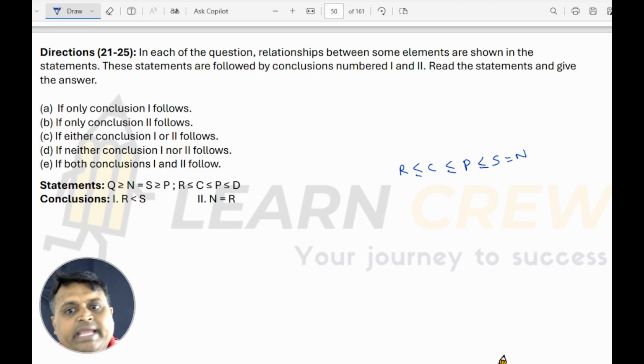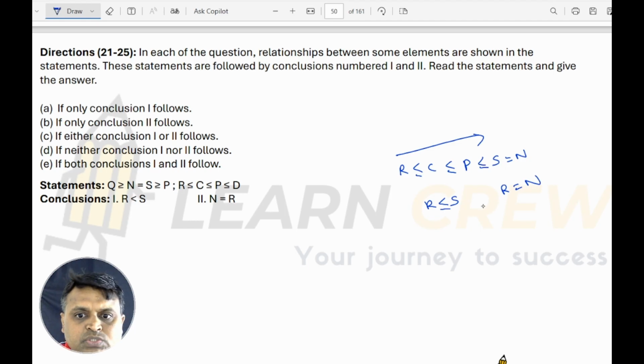So here, when I am taking R less than or equal to S, and R is equal to N, R less than or equal to N, R less than or equal to S. S is equal to N means it can be N also.